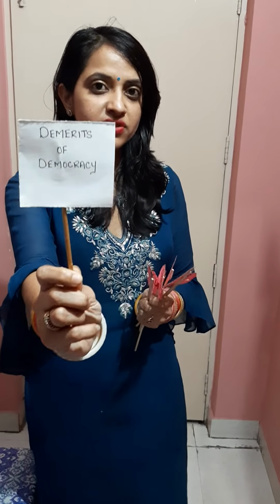What am I going to discuss with you? The demerits of democracy. Okay. Now the first value point which we have to explain here is that democracy leads to lack of morality. And how does it lead to lack of morality? Because the leaders lack morality and they mislead people. Hence, democracy is about lack of morality, right?